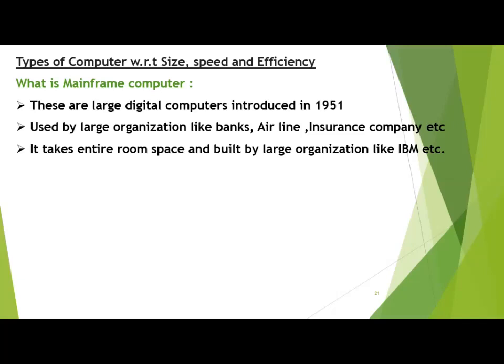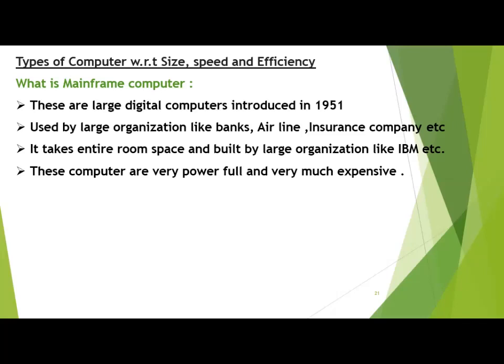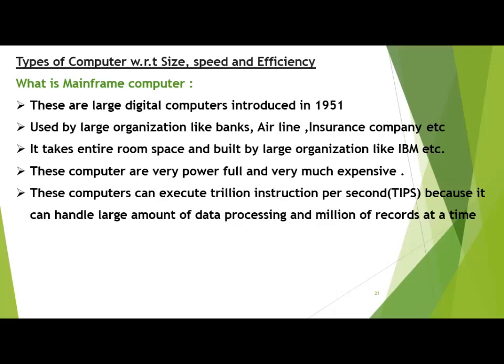There are other companies which make these kinds of computers, but IBM is the pioneer of the mainframe. These computers are very powerful and very expensive because they take a lot of space and have so much performance. These computers can execute trillions of instructions per second because they can handle large amounts of data processing and millions of records at a time.